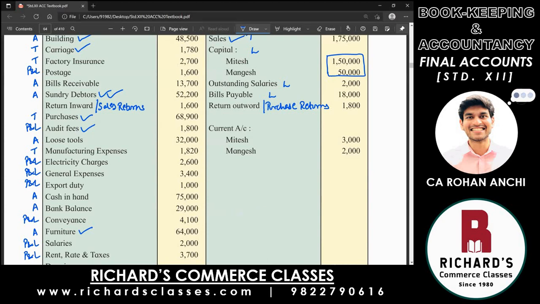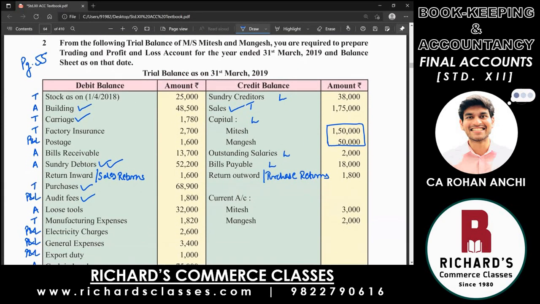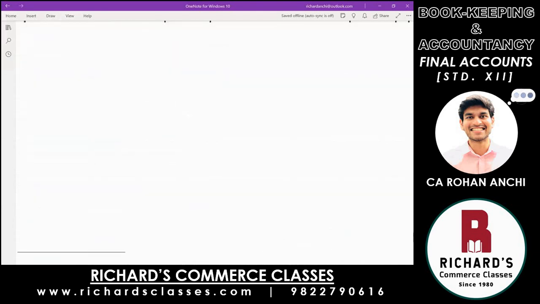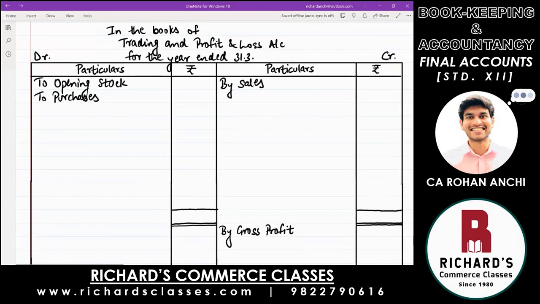Now, the next thing is to prepare our accounts. So first, certain details we will write. Firstly, for whom you are preparing, for Messrs. Mitesh and Mangesh. Write that on the profit and loss account. Trading and profit and loss account, they are written in the books of Messrs. Mitesh and Mangesh.